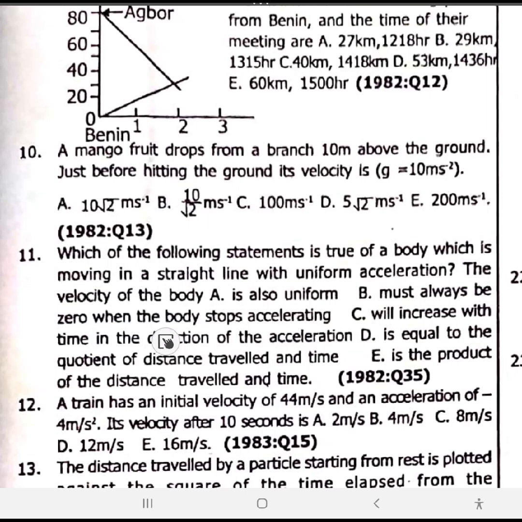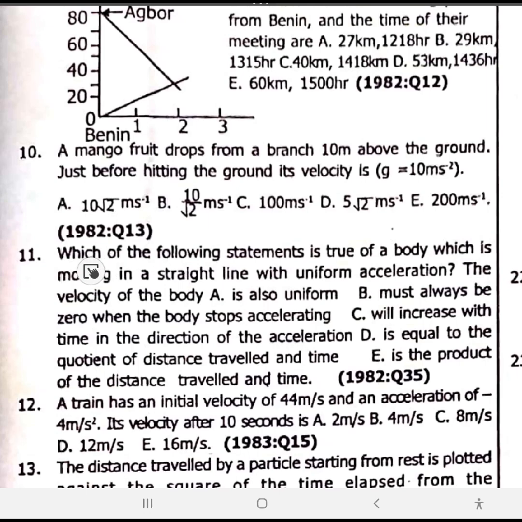Option C. This is because there's a constant increase of acceleration over equal time interval, or uniform acceleration.